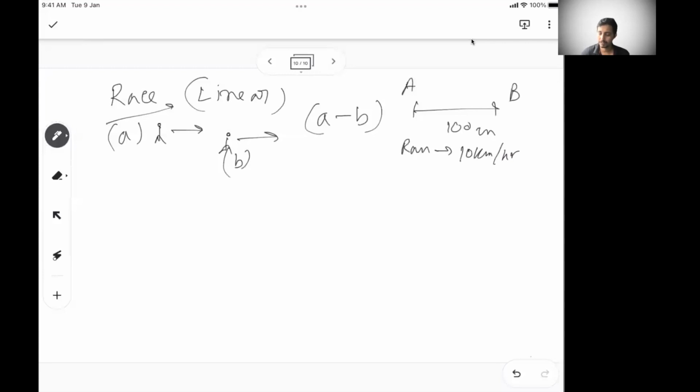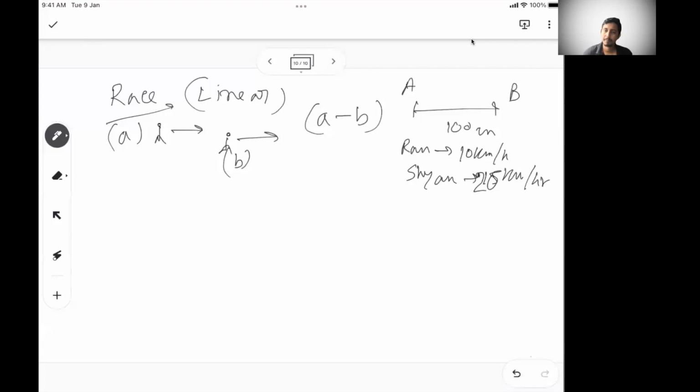Ram's car moves 10 kilometers per hour, and let's say, for ease of the problem, Sham's car moves 20 kilometers per hour. So Sham will take 5 hours to finish the race and Ram will take 10 hours. So Sham obviously wins. Different nuances will be there for a linear race kind of problem.